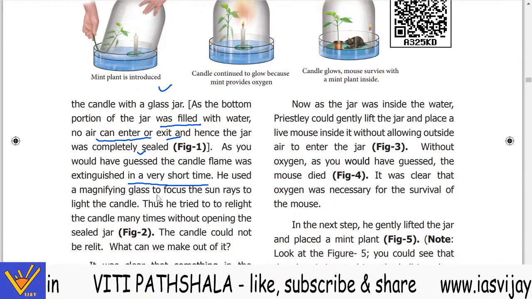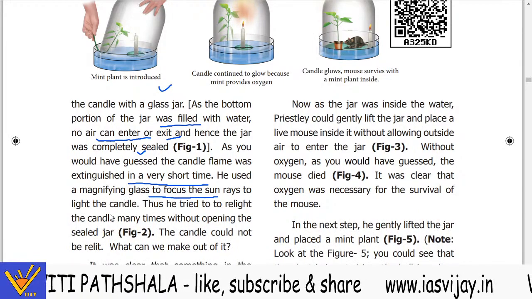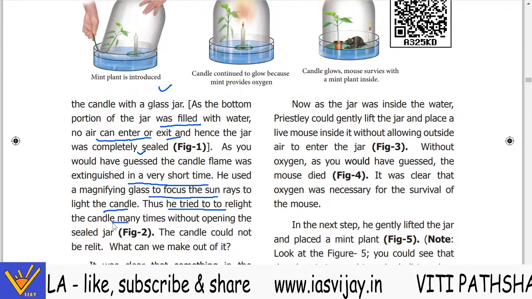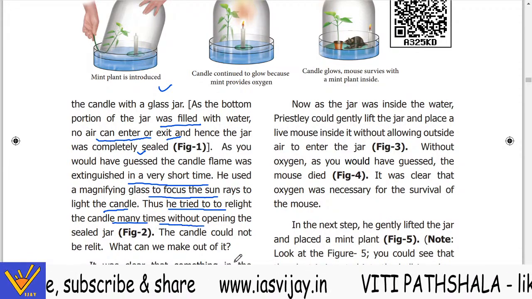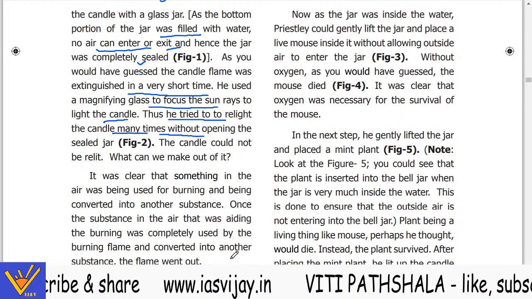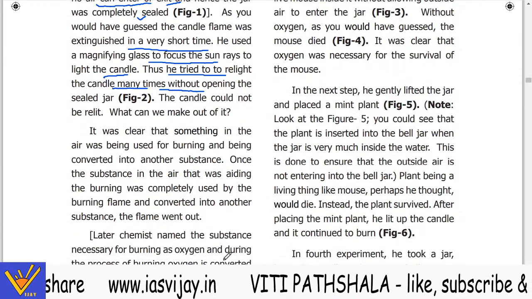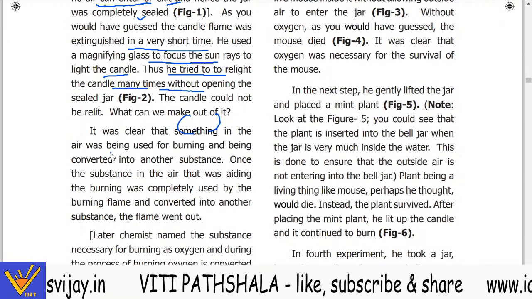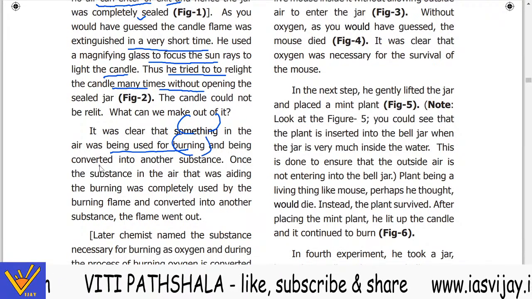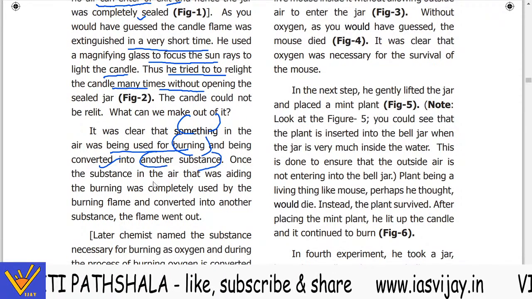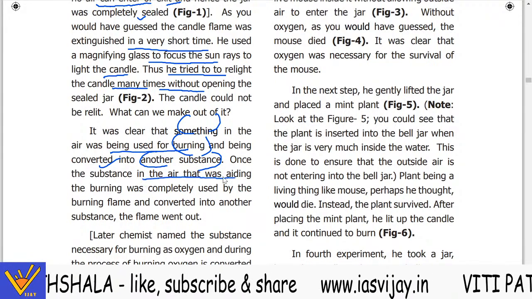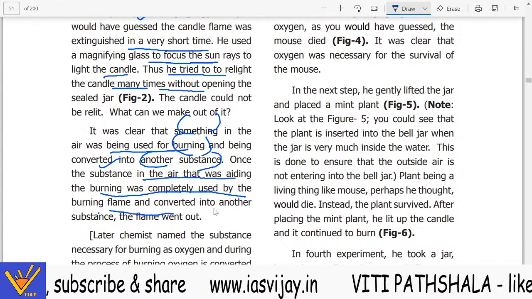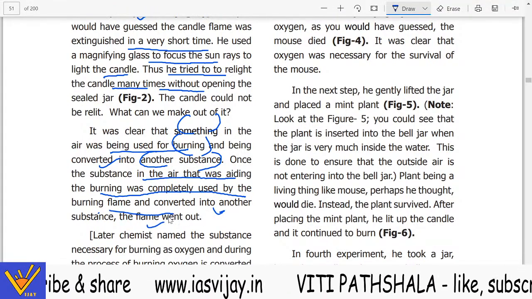He used a magnifying glass to focus the sun's rays to light the candle. He tried to relight the candle many times without opening the sealed jar, but the candle could not be relit. What can we make out of it? It was clear that something in the air was being used for burning and converted into another substance. Once the substance in the air that aided burning was completely used up, the flame went out.